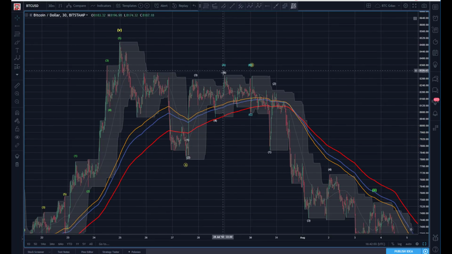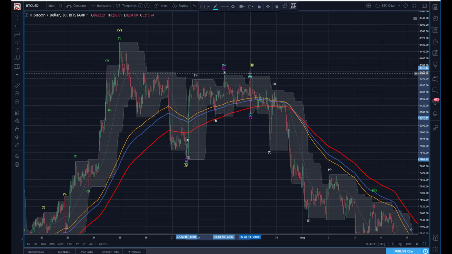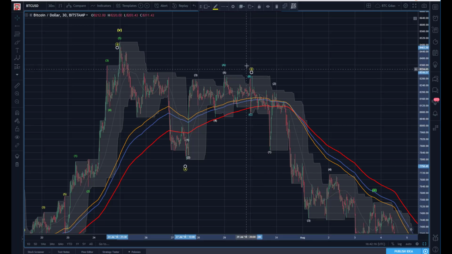Then from that, it looks like I get A, B into this pivot high here before I scream down for a C. So it looks like I've got A, B here down into a C before I finally come up here and put in the pivot right here, where we get a new high.